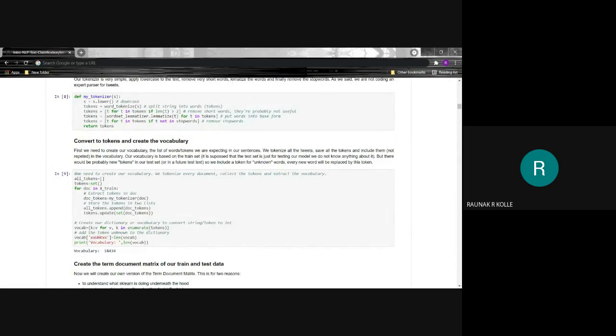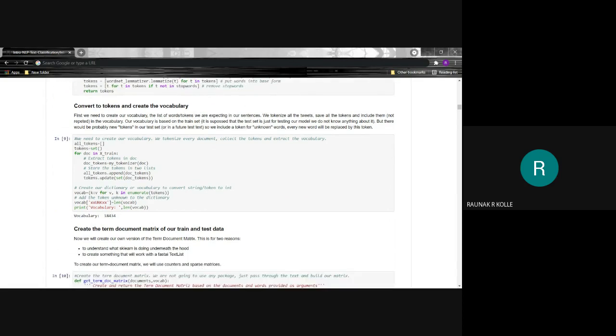We create a vocabulary by tokenizing every document, collect the tokens, and extract the vocabulary. We extract the tokens in the document and store the tokens into two lists. We then create a dictionary of vocabulary to convert strings and tokens to integers and add an unknown token to the dictionary, which means that if a particular token has not been come across yet, it will be added to the dictionary. If it's already present within the dictionary, it will be ignored.